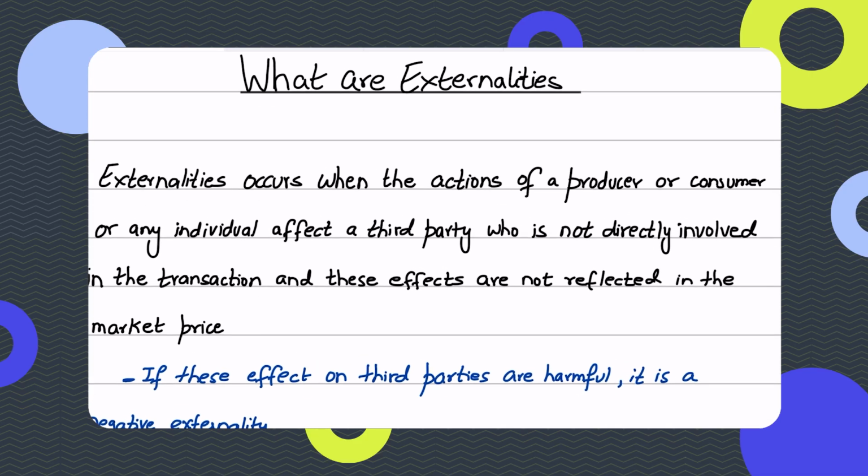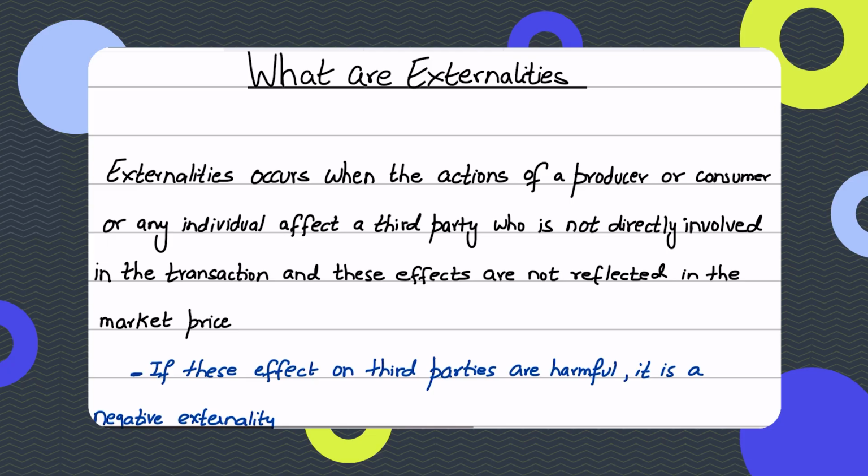Now, externalities basically occur when the actions of producers and consumers affect a third person. Obviously, the action of a producer is to produce, while the action of a consumer is to consume. A third person could be anyone: me, you, a tree, an animal. When we say third person, it's anyone who is not directly involved in the transaction.